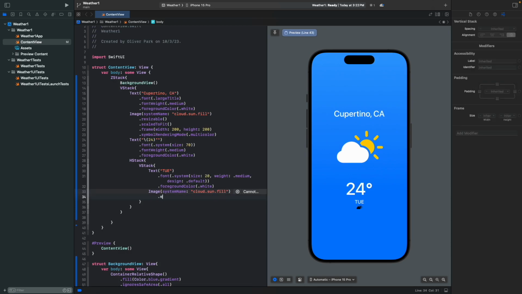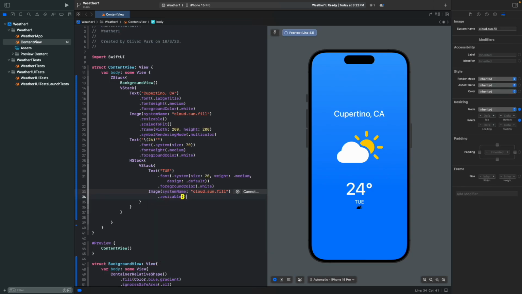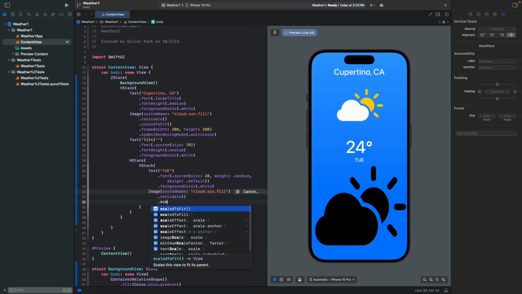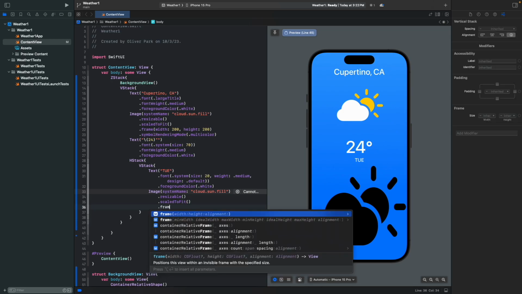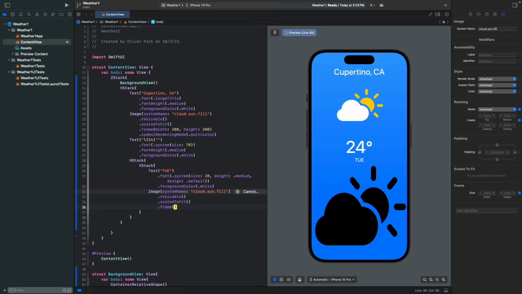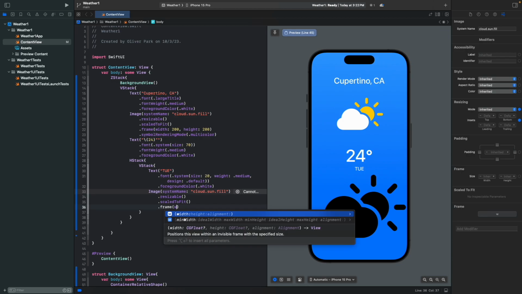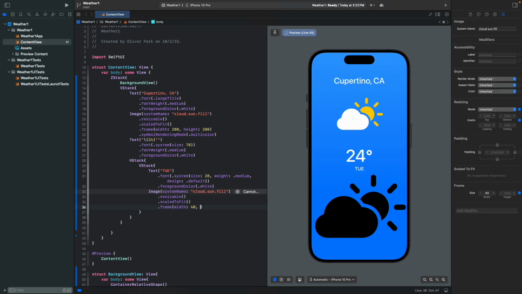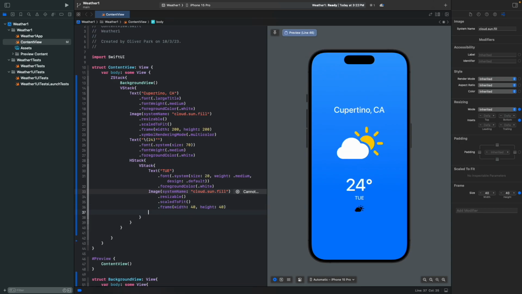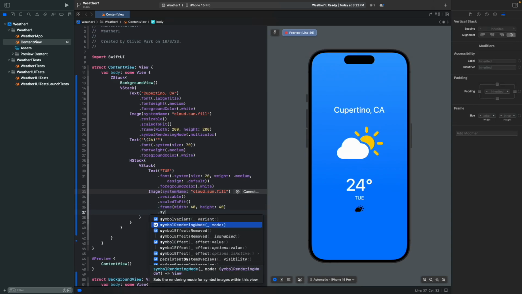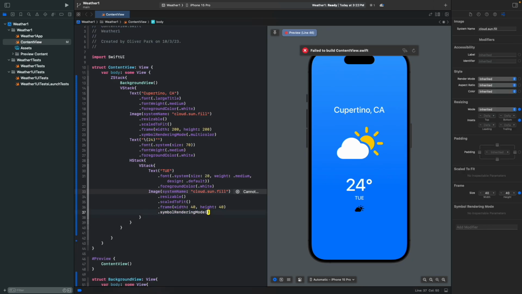And then using resizable again, with scaledToFit, with the frame of 40 by 40. So we're gonna have the width of 40 and height of 40. After that, we're gonna write symbolRenderingMode .multicolor.